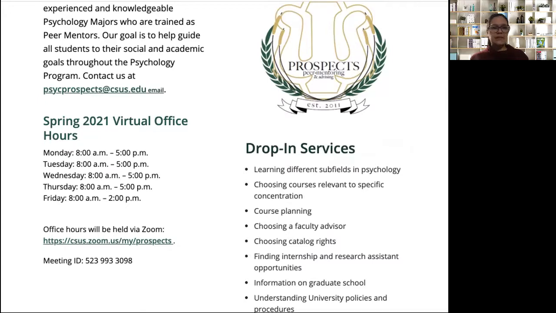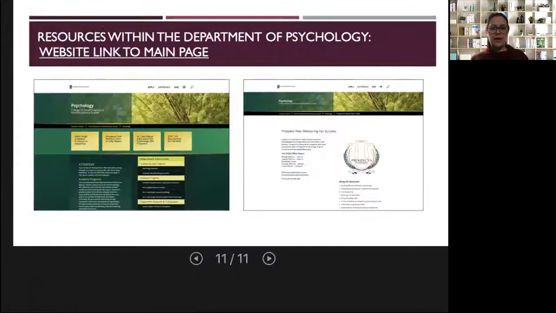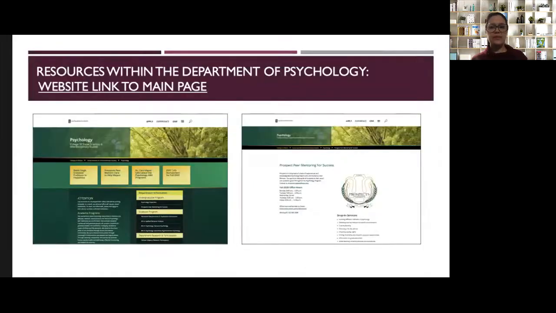So that is everything I wanted to go over today. I hope that you don't find the information too overwhelming as you get into it, but you'll become a little more comfortable with figuring out how to find different policies and resources on campus. So I hope you find this information valuable. I know it's a little bit dry as far as materials go this week, but nonetheless, it's really important for your success as a student here at Sac State.